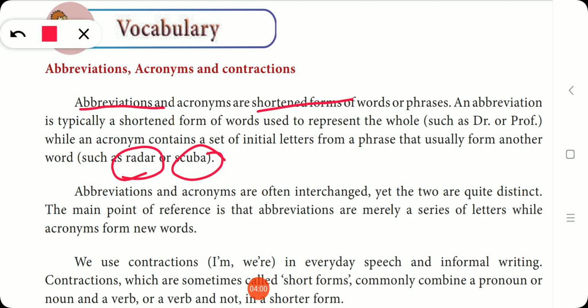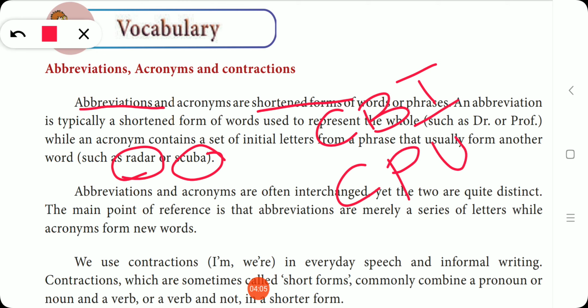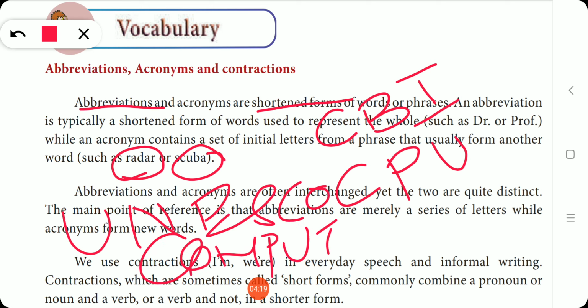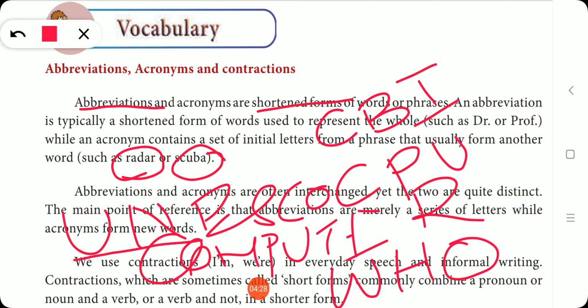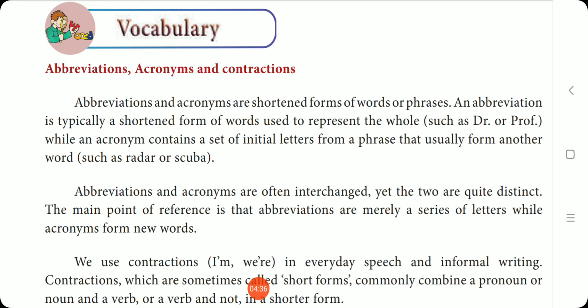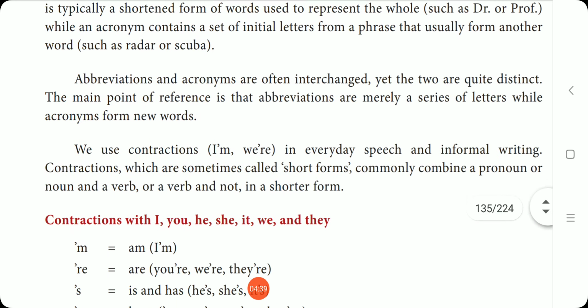For example, abbreviations are CBI, CPU. Whereas acronyms are radar, scuba, UNESCO, WHO, World Health Organization, which we call as WHO. Acronyms can be pronounced as a separate word, whereas with abbreviations we have to spell the individual letters. This is the difference between abbreviations and acronyms.